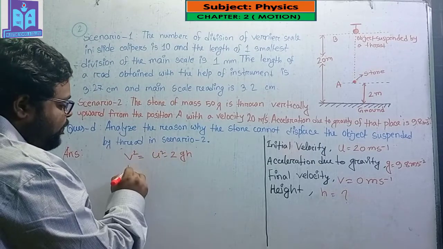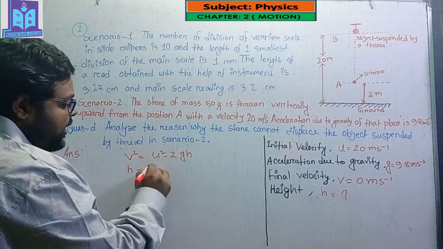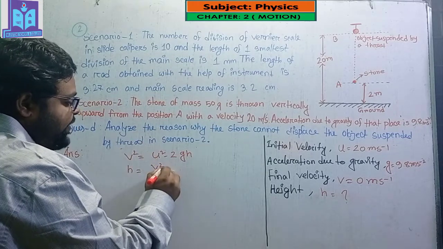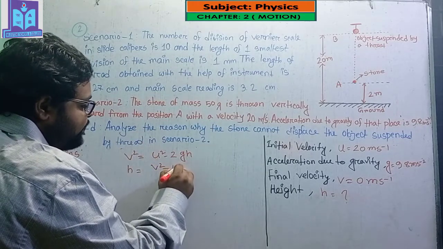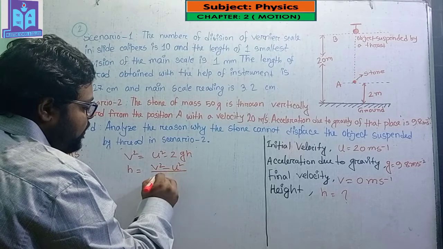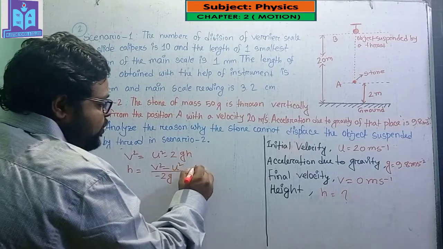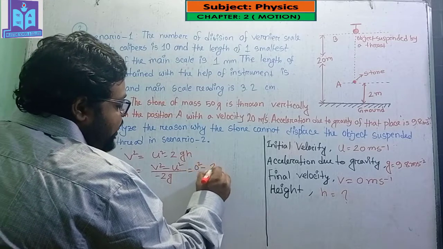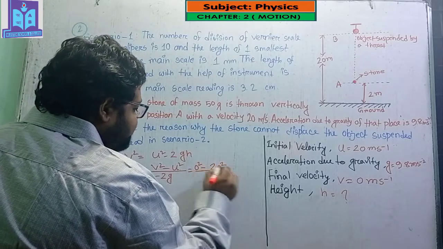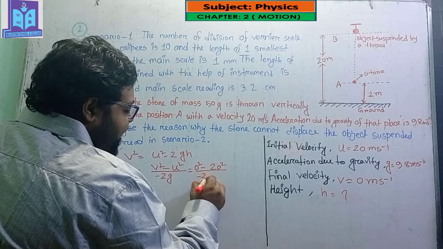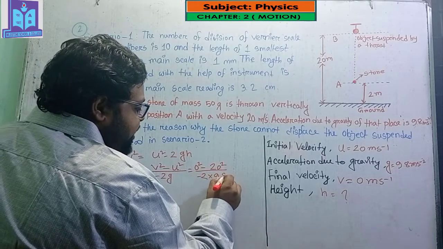If I want to find the height, the equation will look like H equals (V square minus U square) divided by minus 2g, that is, (0 square minus 20 square) divided by minus 2 into 9.8.